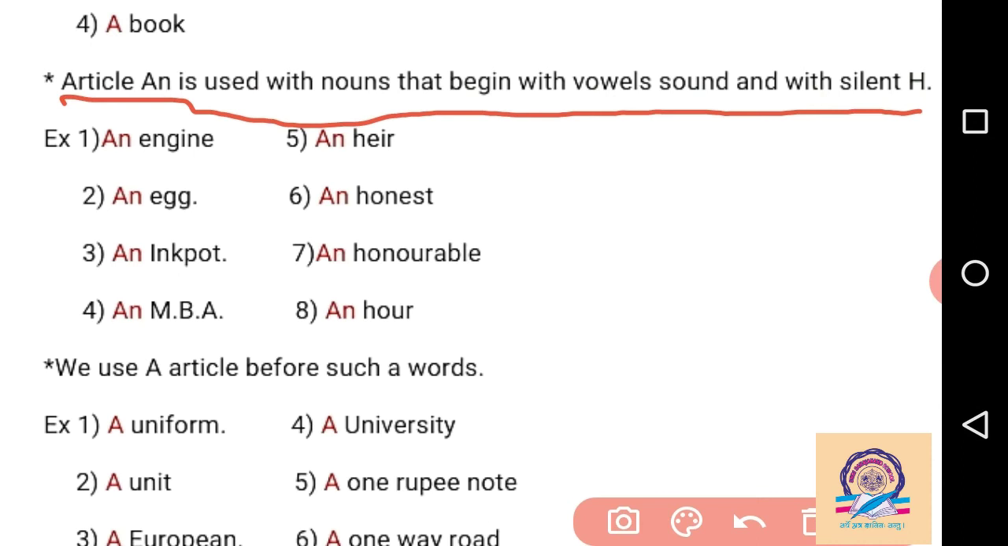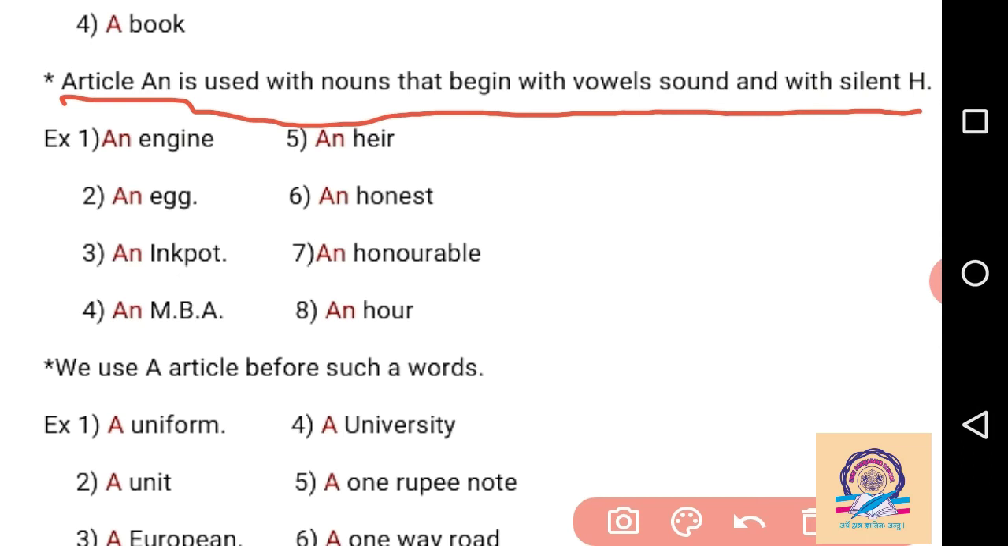What we are doing here: we see the spelling of any noun that starts with A, E, I, O, U, then we put "an" before the particular noun, but the spelling is not important. The spelling is not important, but we have to check the sound of the particular noun. If the noun begins with a vowel sound, meaning how we start our pronunciation when we speak the noun, that is the sound.